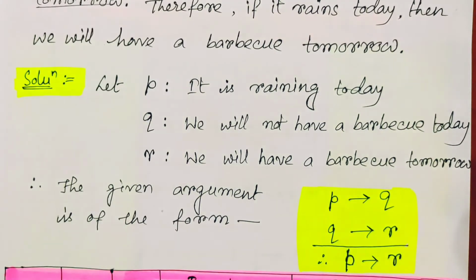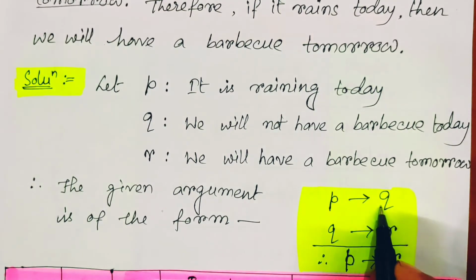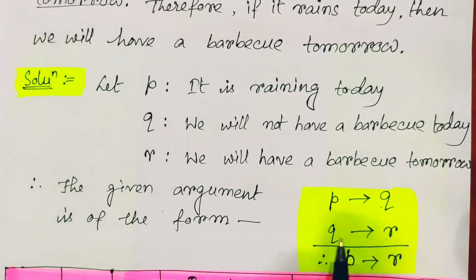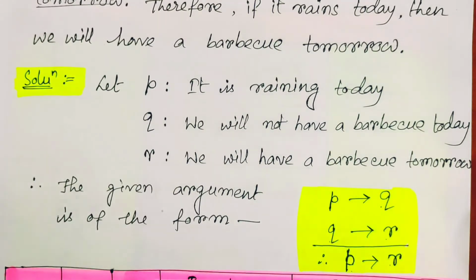So three different propositions are there, and based on the given statements we form: if it rains today then we will not have a barbecue today, so P implies Q. Then the second one is, if we do not have a barbecue today then we will have a barbecue tomorrow, so that is Q implies R. And therefore if it rains today then we will have a barbecue tomorrow, that means P implies R, that is the conclusion. So if these two hold then P implies R will hold. So mathematically we can express this entire argument. Now we should verify its validity.